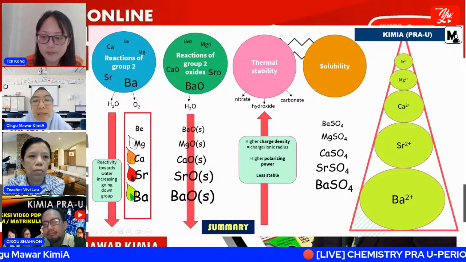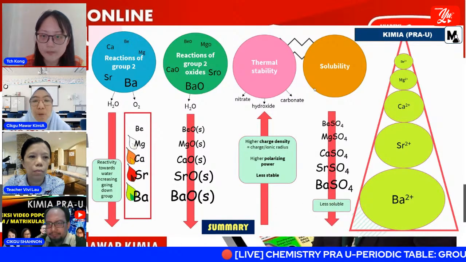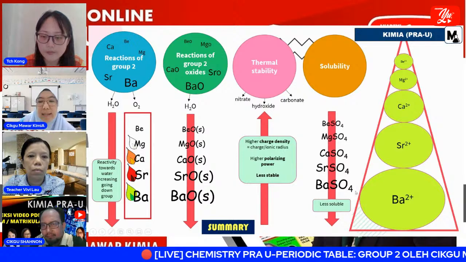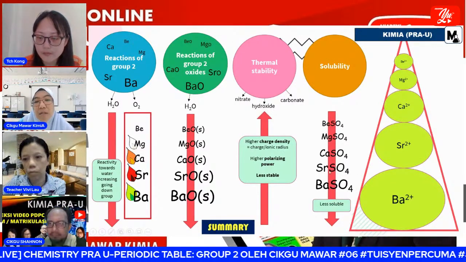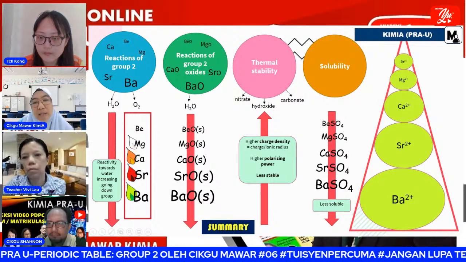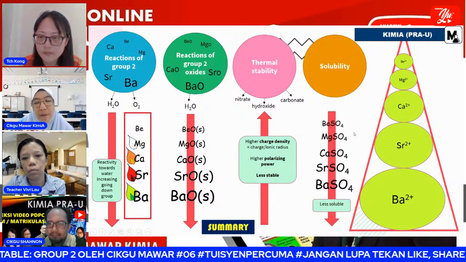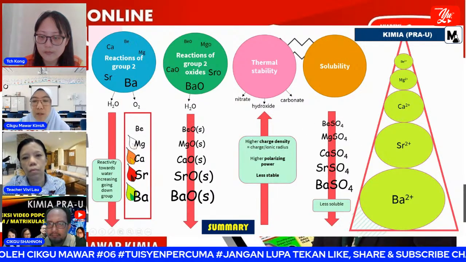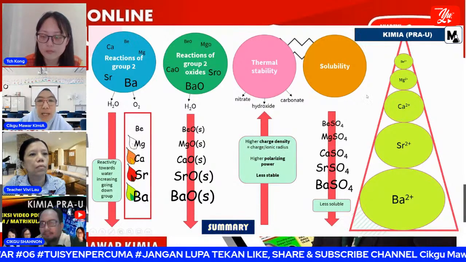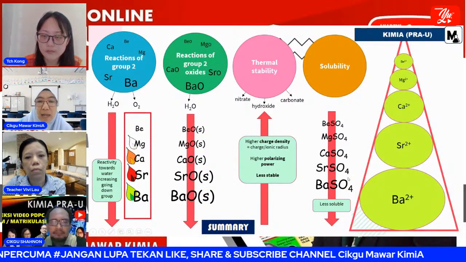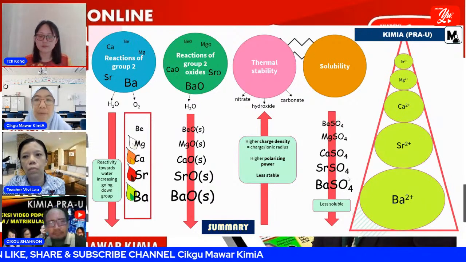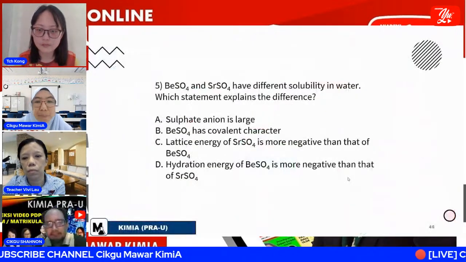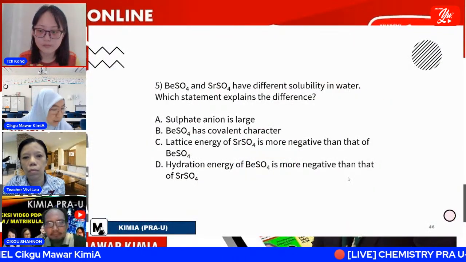Okay, and then in terms of solubility, when going down the group, we can say that it's less soluble. So barium sulfate, strontium sulfate is insoluble. Calcium sulfate is sparingly soluble, and these both upper of sulfate compound is soluble. So ini you kena tahu. Bila kita nak explain about solubility of sulfate, ada dua keyword, lattice energy and hydration energy. Okay, and then okay, so maybe it's the last question kot.